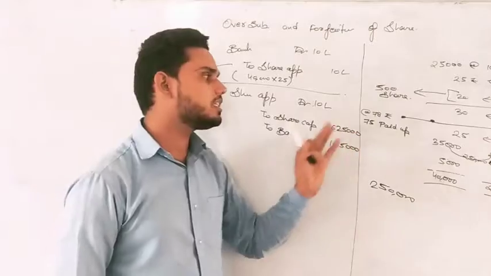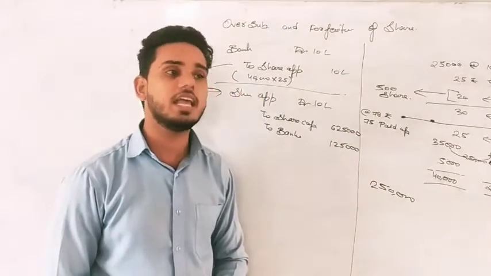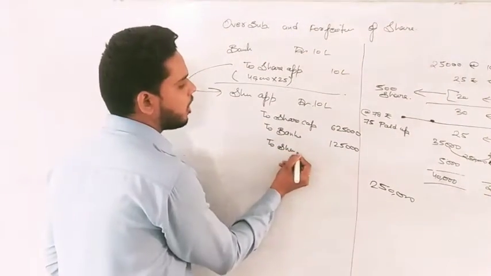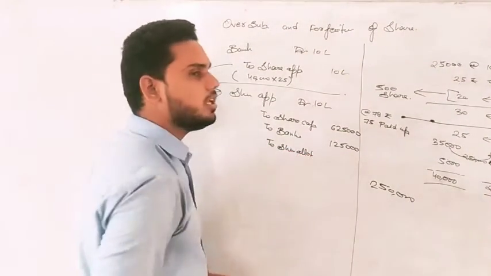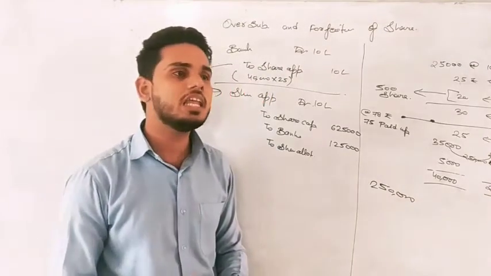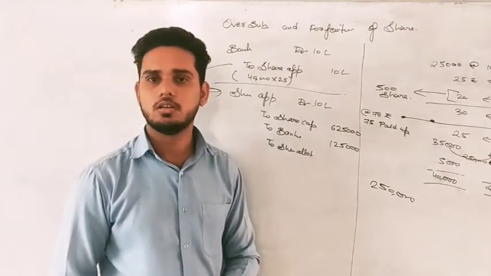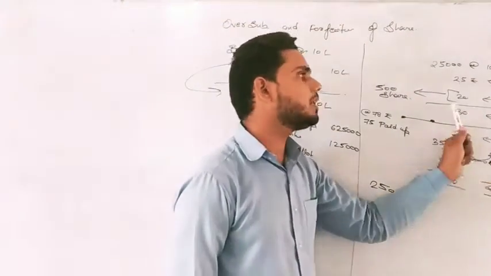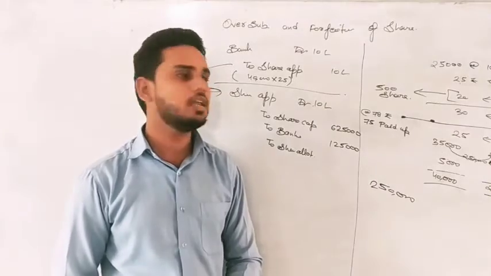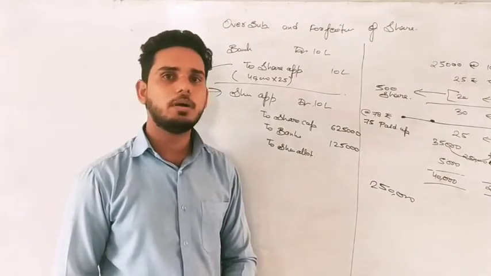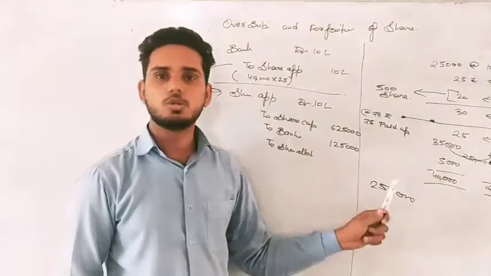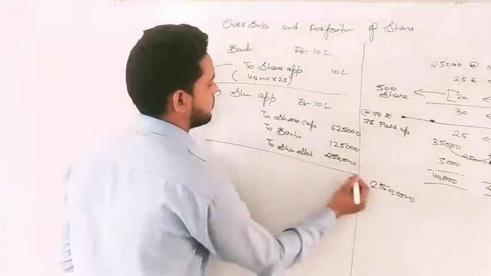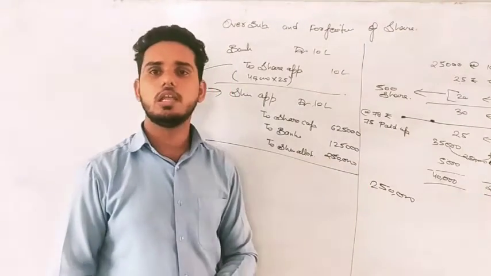Now what will we do with that excess money? We can adjust it in allotment, right? Even if it is not asked in the question to adjust excess money, we can adjust that only in allotment, not in further calls. Okay, right. But before adjusting, let's check the limit one time. So 25,000 multiplied by 20 will be 5 lakh. But we have advance of only 2,50,000. So the whole amount can be adjusted, right? So we adjusted only 2,50,000. Any confusion? Clear now? Okay.